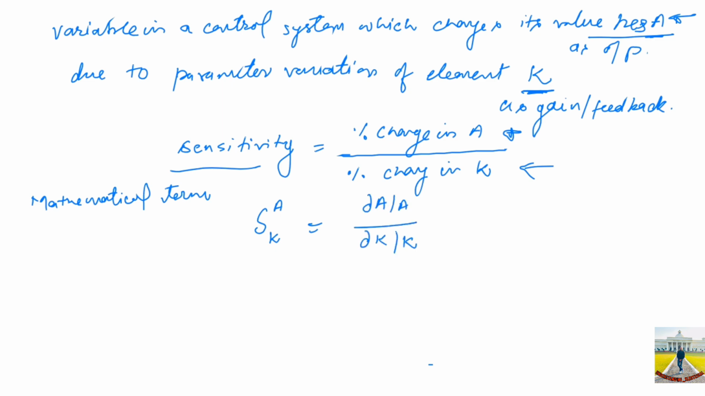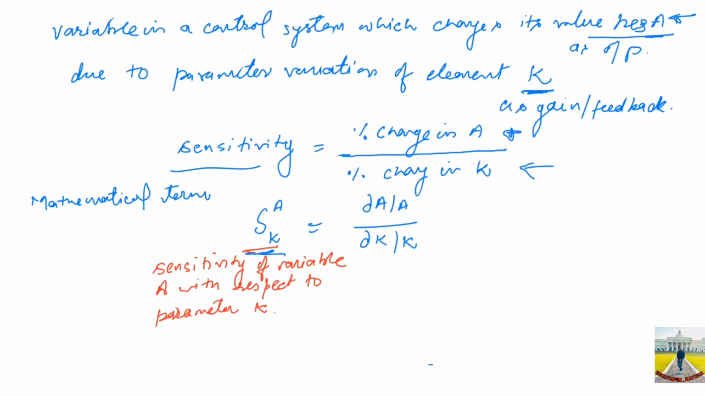This notation denotes the sensitivity of variable a with respect to parameter k. It is always preferable that this factor should be minimum. So this should be as minimum as possible.